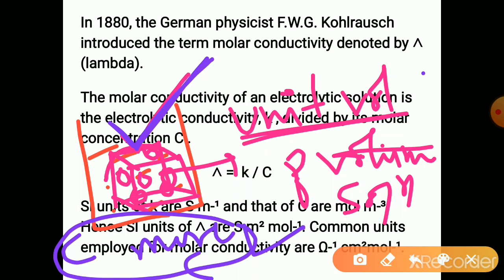If the concentration is less, the number of ions will be less, so the electrical conductivity will be less. So electrical conductivity is not suitable to compare the conductances of solutions. So molar conductivity is introduced.